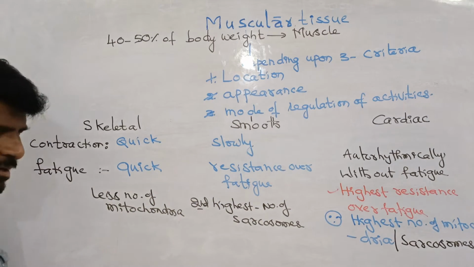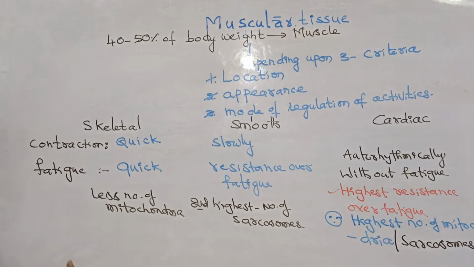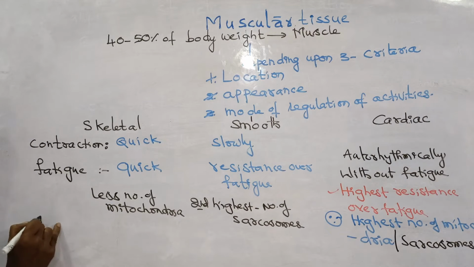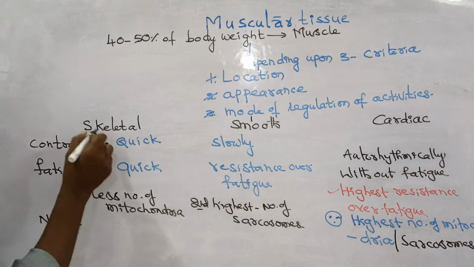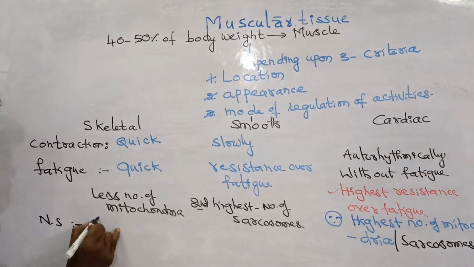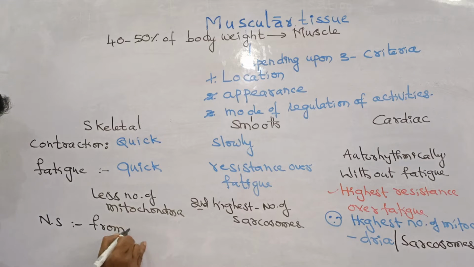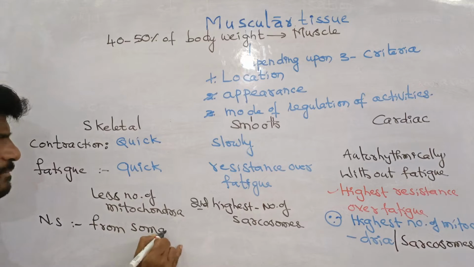And coming to the mode of communication of the nervous system. Skeletal muscle receives nerves from the somatic nervous system.